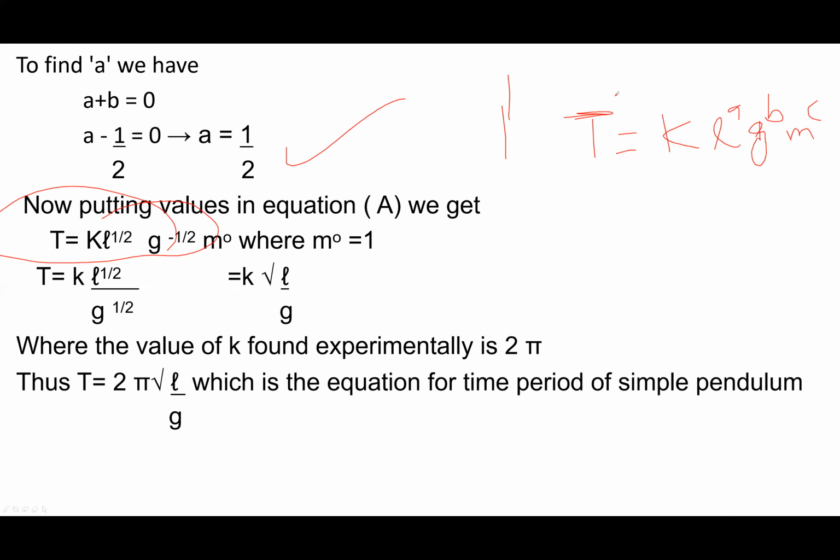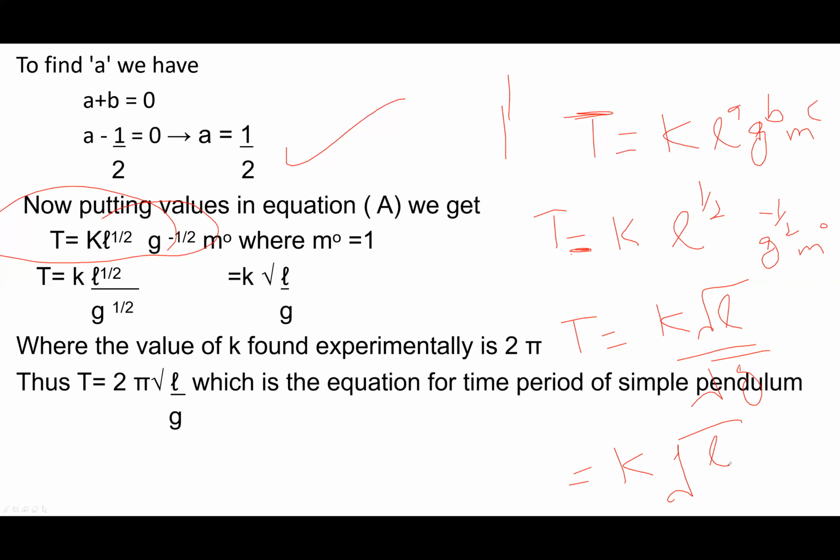So T is equal to K, L power a is 1 by 2, g power b is minus 1 by 2, and m power c is 0. So T is equal to K square root of L over square root of g. So T = K under root L by g.